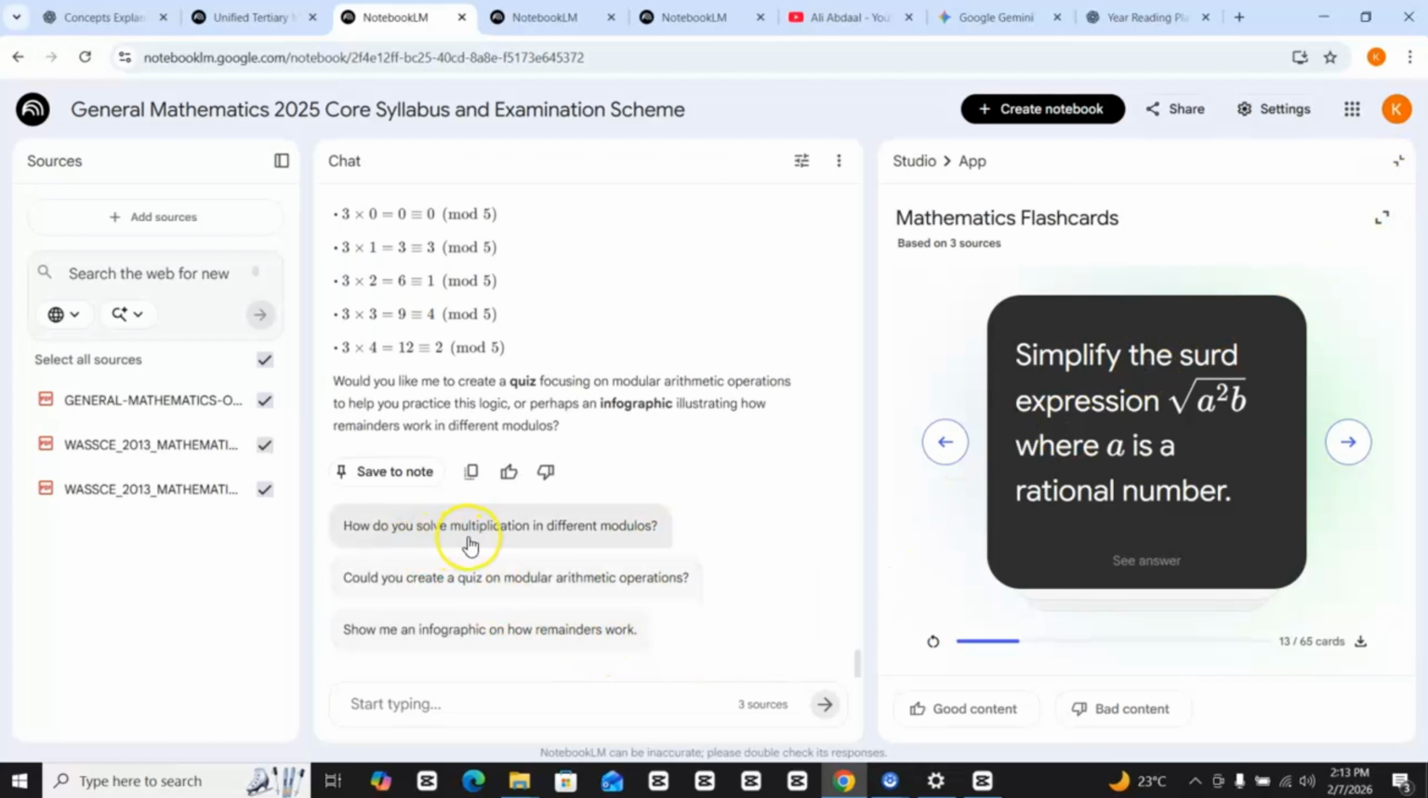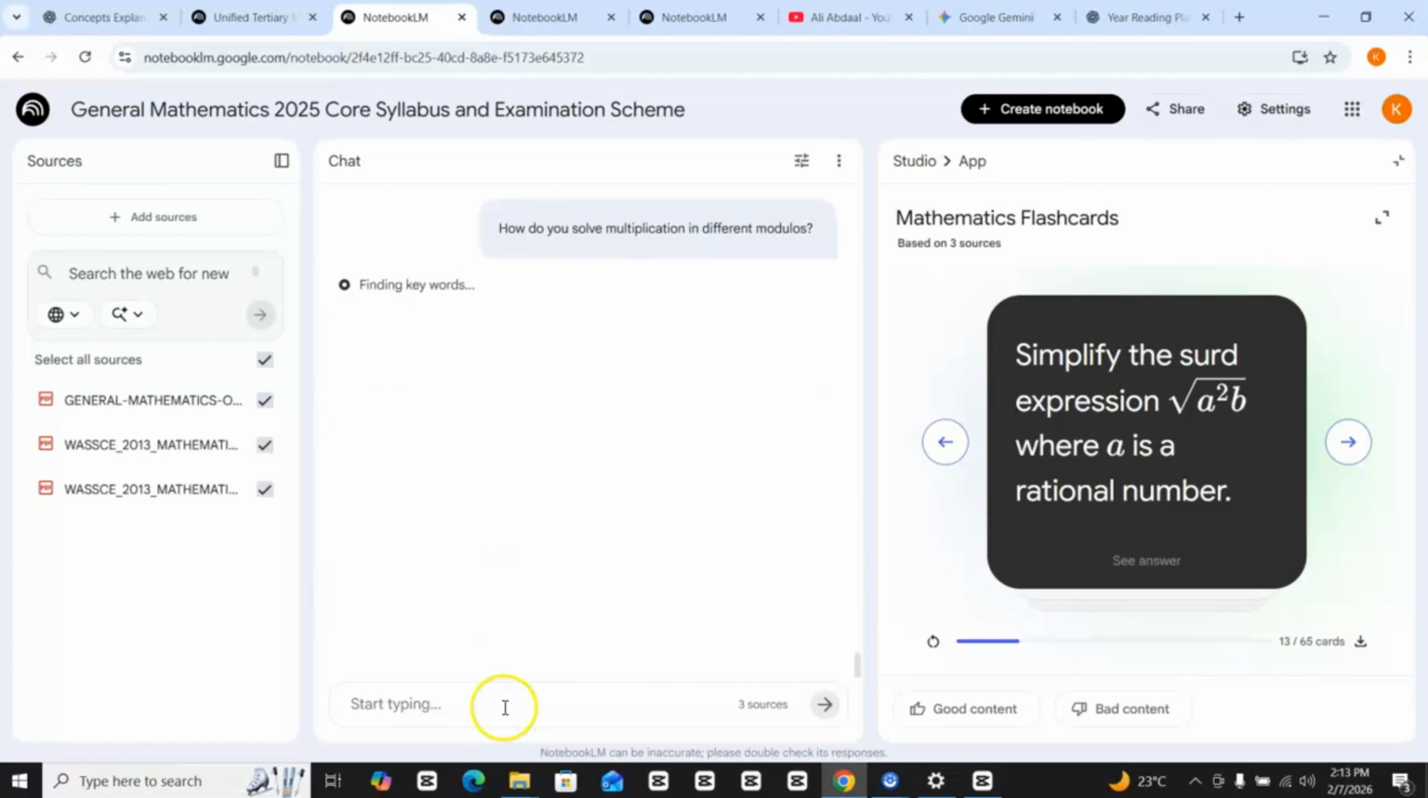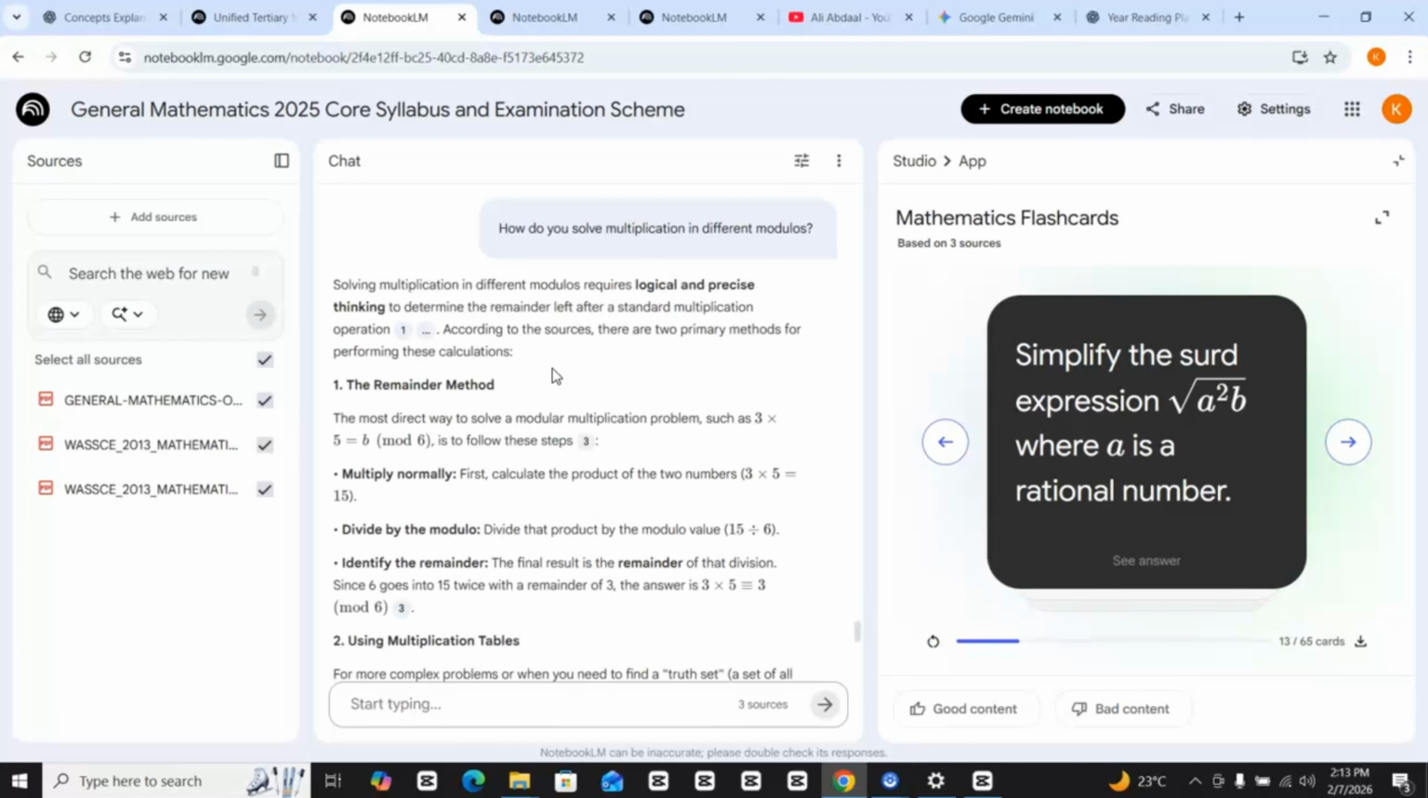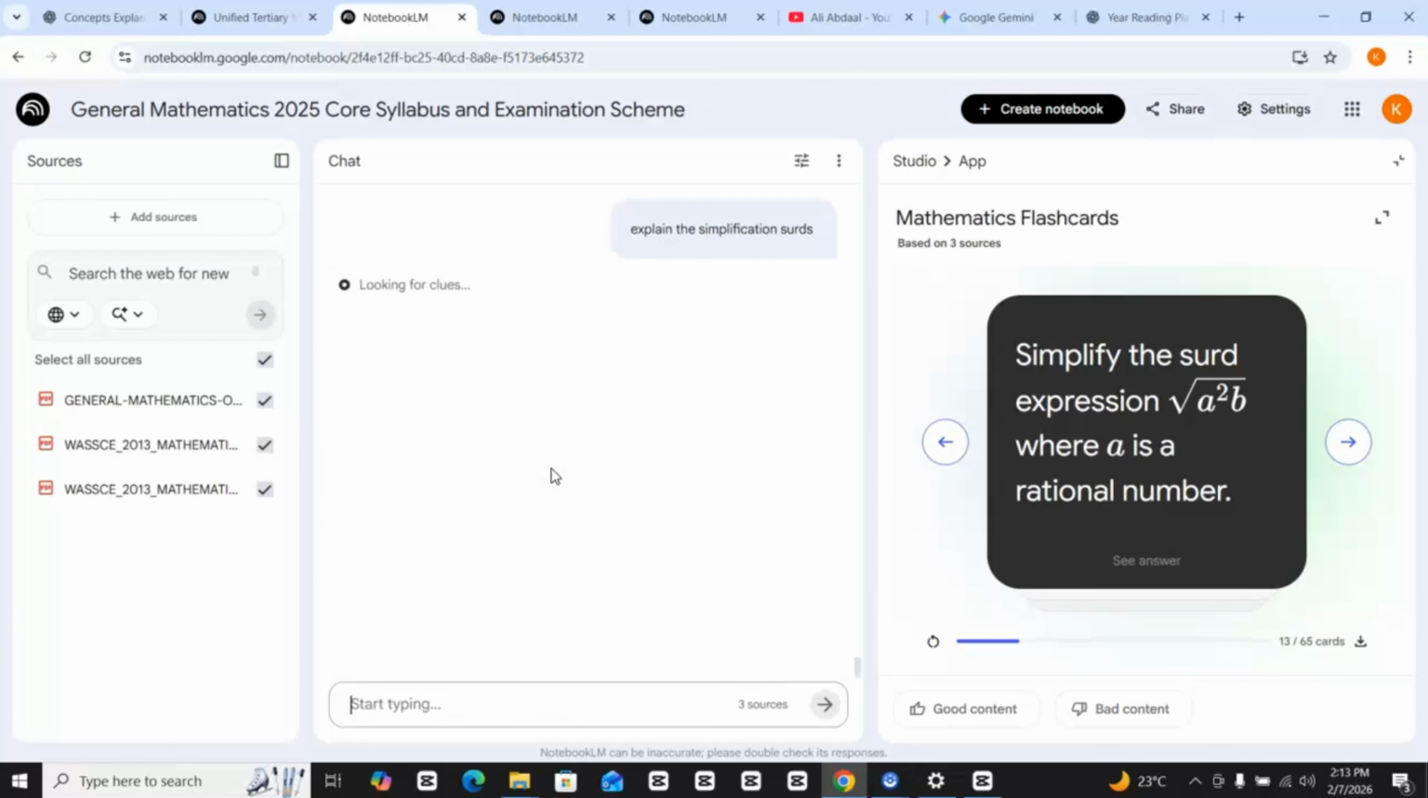So I can just say, explain the simplification of surd. Okay, of surd. Let's see what it will tell us here. It should be able to give us something. We are waiting for it. Now look at it here, and it will give it to us the way we want it to be. So you can query it, you can ask any question here.